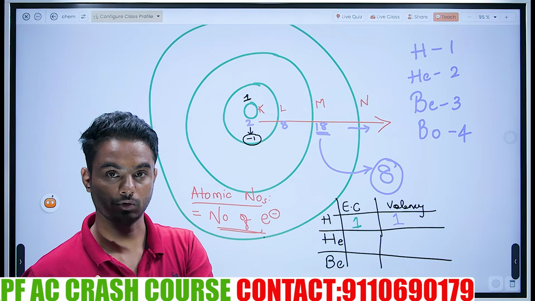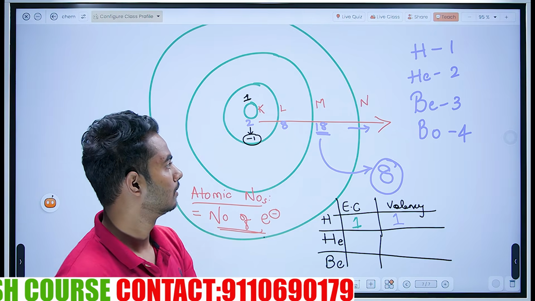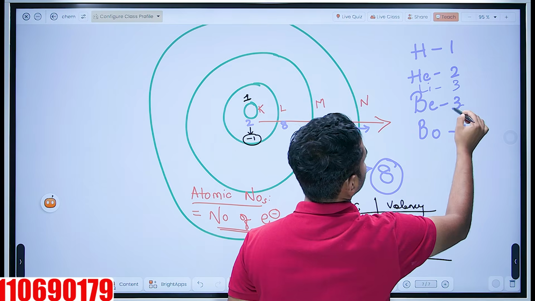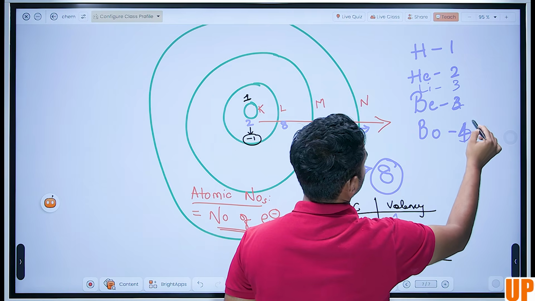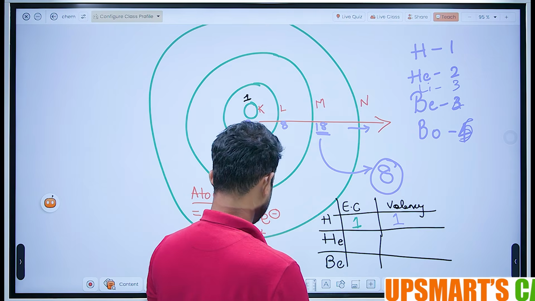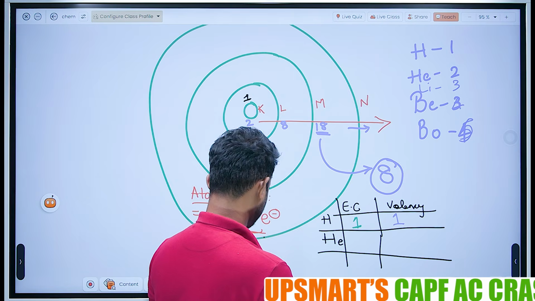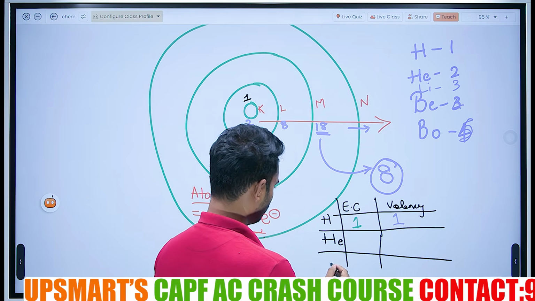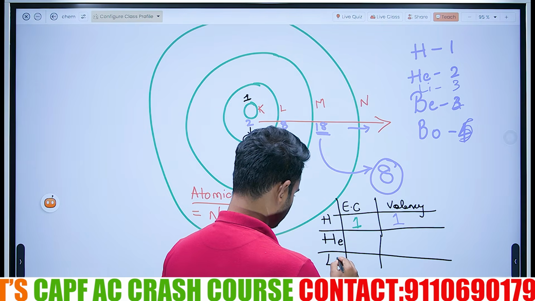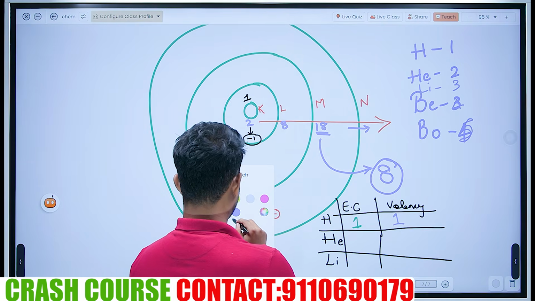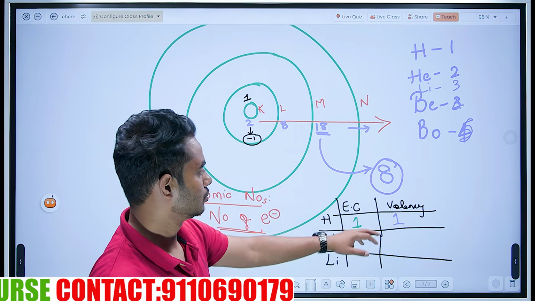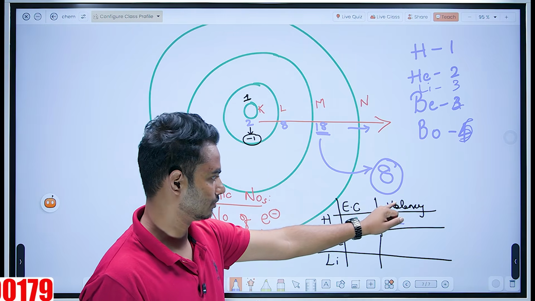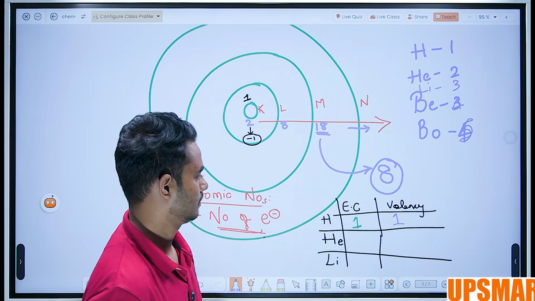Helium has 2 electrons. Helium, lithium. Lithium is 3. Sorry, beryllium, boron. No, this is lithium. Sorry for this, a slight confusion which is human in nature. I hope you will understand. So 1 is valent, 1 is empty. Electronic configuration 1, valency 1.